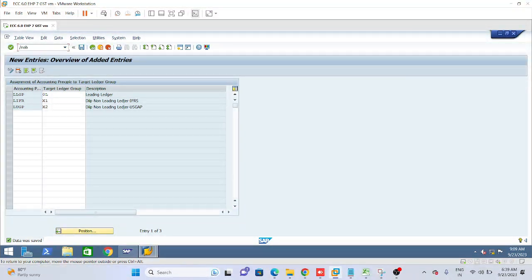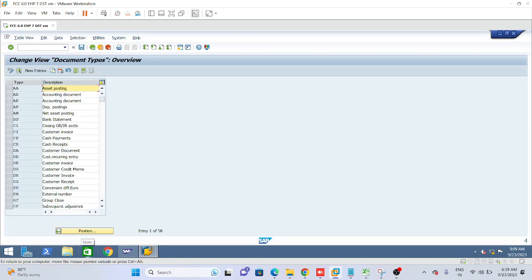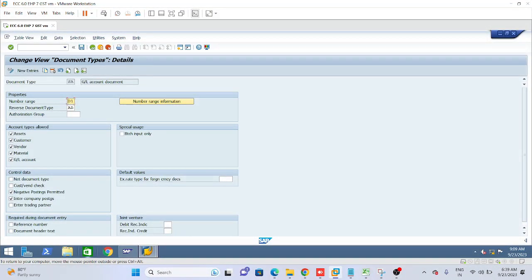You can write down the heading Document Types, or you can write down the T code. OBA7 is the T code for document types. Now see, I'm opening this SA document type, which is the GL document type, selecting it and coming inside. You see this, there is a number range key. Here I have given 01.